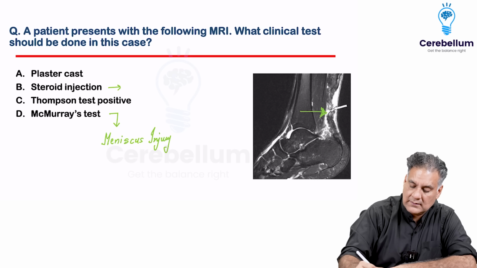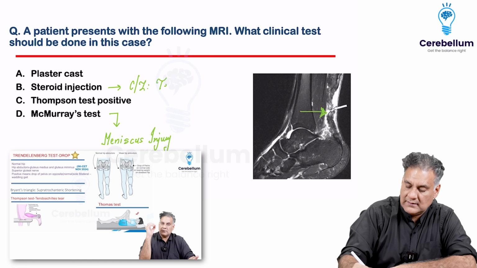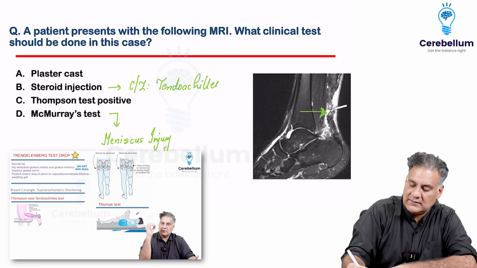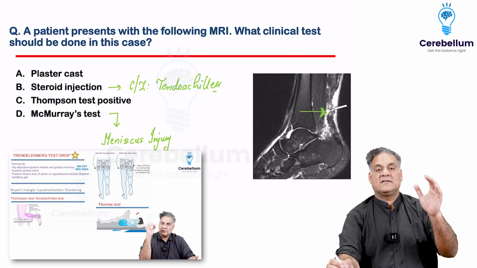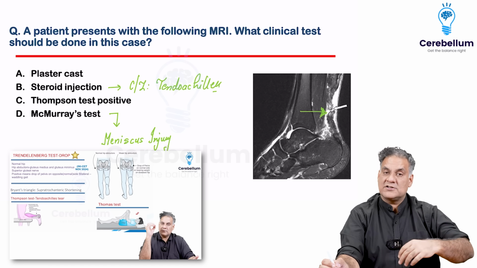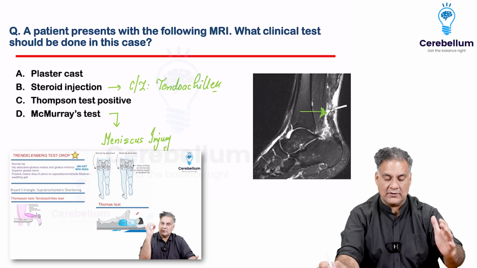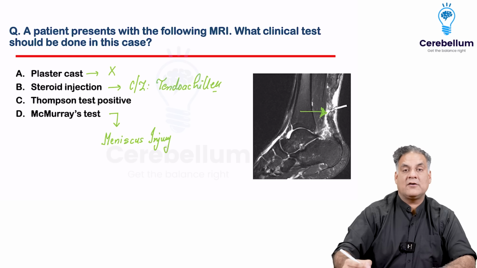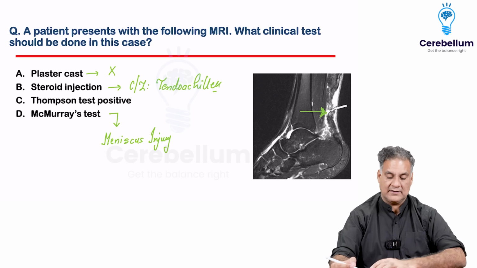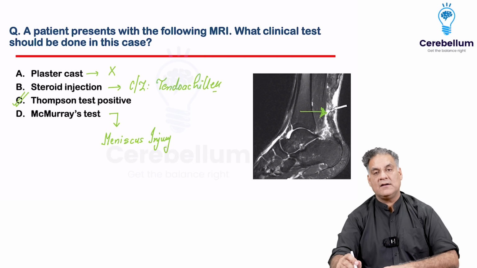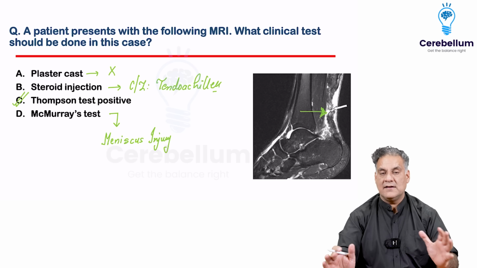Steroid injections are contraindicated when there is anything related to tendo Achilles. In older injuries, we were giving injections for pre-insertional tendonitis or for the heel, but now, because steroid injection can cause tendo Achilles rupture, they are contraindicated. Cast immobilization is not to be preferred. If required, you will have to operate on a tendo Achilles tear. So Thompson test positive is something which is done for TA tear. So Thompson test is important.